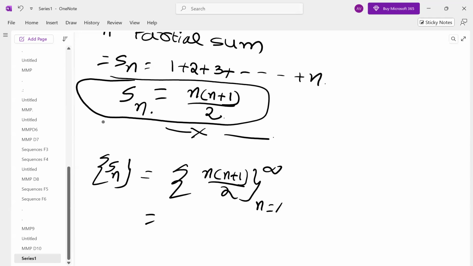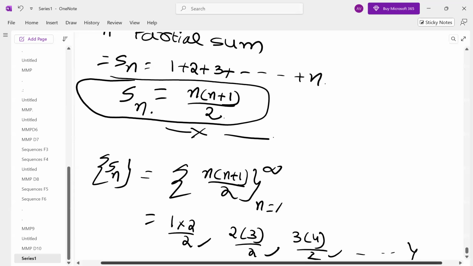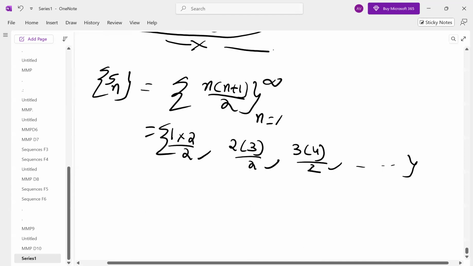If I put n equal to 1, I will get 1 into 1 plus 1 by 2, the first term. Second term, 2 into 3 by 2. Then third term, 3 into 4 by 2. And so this is the sequence which is generated by this. That means 1, 3, 6, and so on. This is a sequence, and for this sequence, this is the nth term.